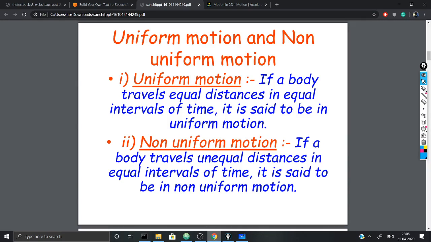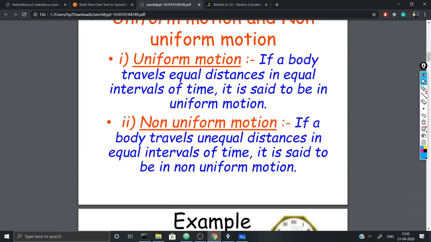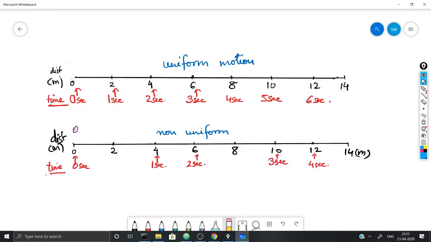What is the difference between uniform motion and non-uniform motion? Uniform motion: if a body travels equal distances in equal intervals of time, it is said to be in uniform motion. And non-uniform motion: if a body travels unequal distances in equal intervals of time, it is said to be in non-uniform motion. Let us see examples.